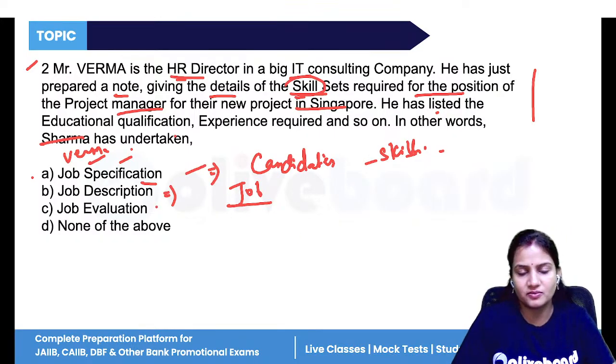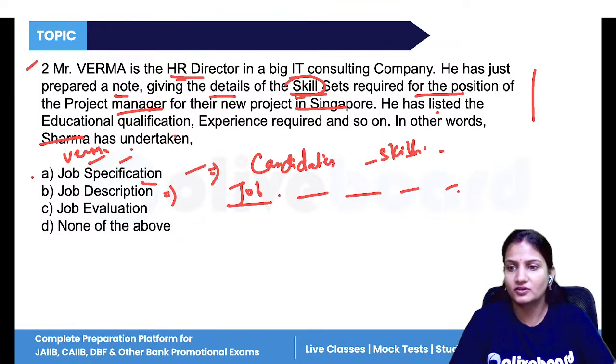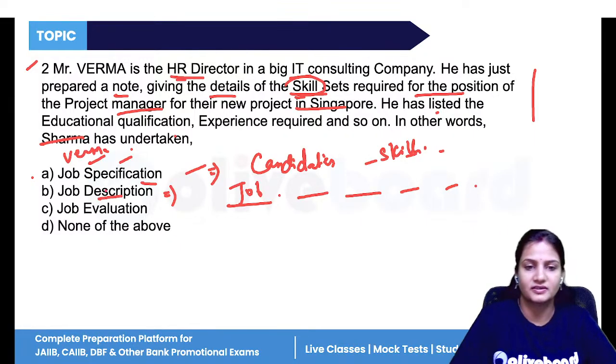When you are describing the job, that is description: what the job is, what the title of the job is, where the job will be located, what roles you have to perform in the job, what the responsibilities are. That is all about description.